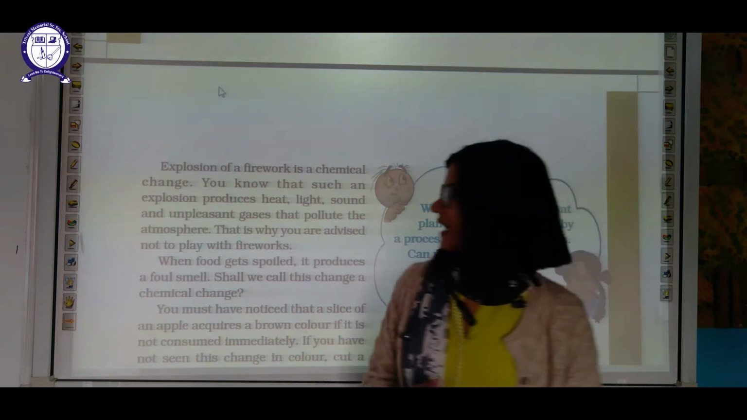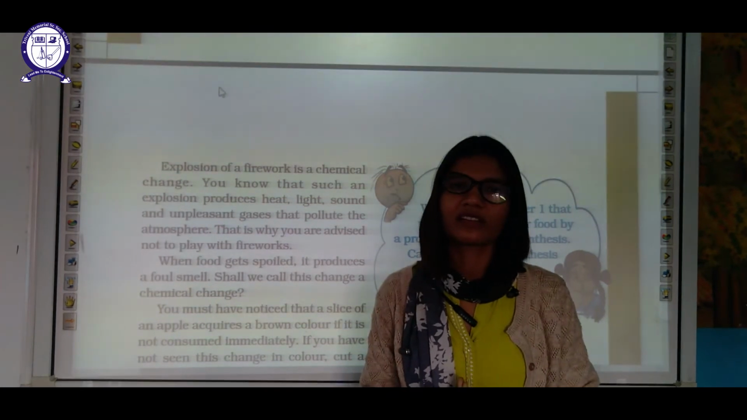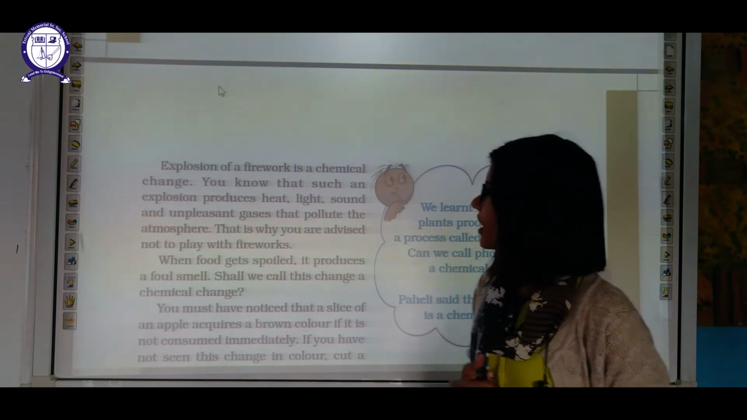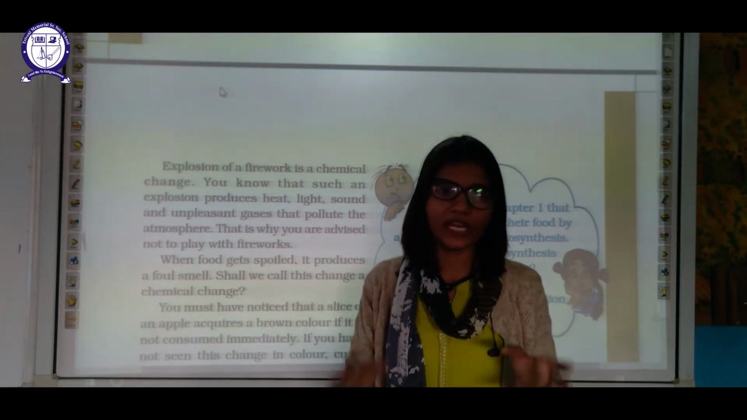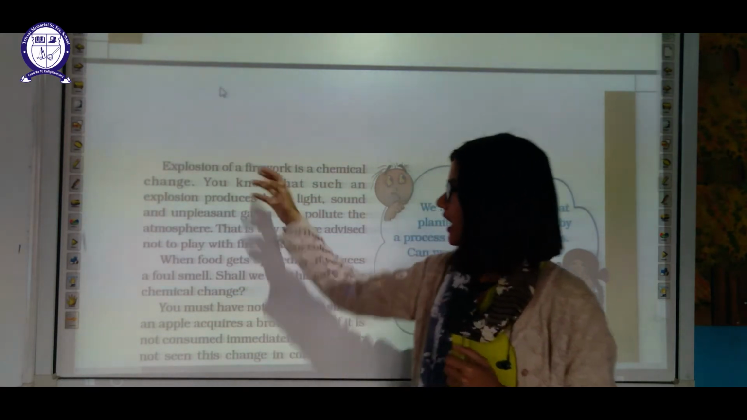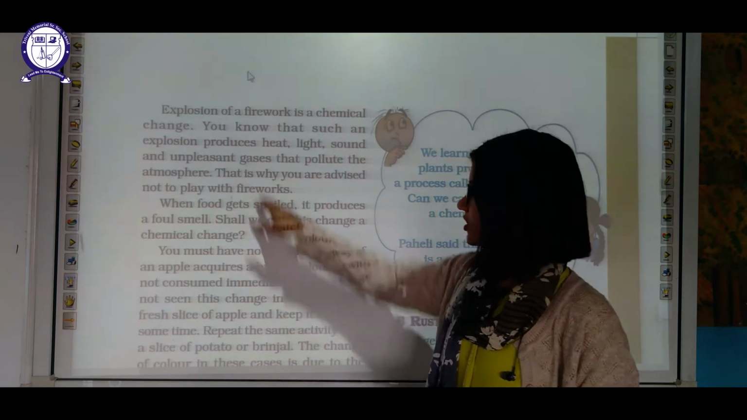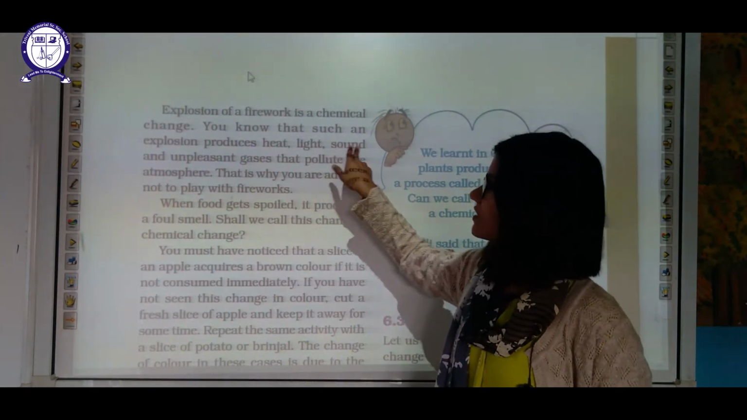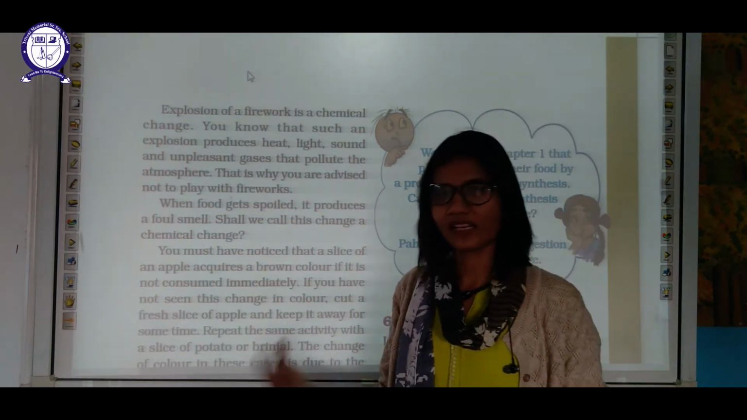Next example is explosion of a firework. Explosion of a firework is nothing but a chemical change, because a hell lot of energy, heat and light is produced accompanied with the explosion of fireworks. So we can say that it is a chemical change. You know that such explosions produce sound also, heat, light and sound, and unpleasant gases also. All these things indicate it's a chemical change.